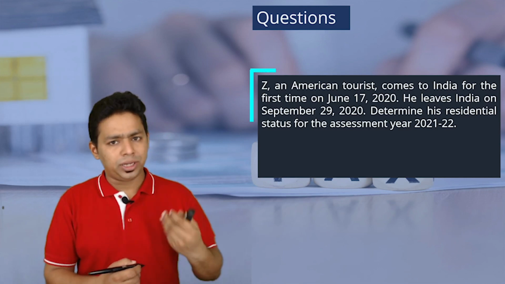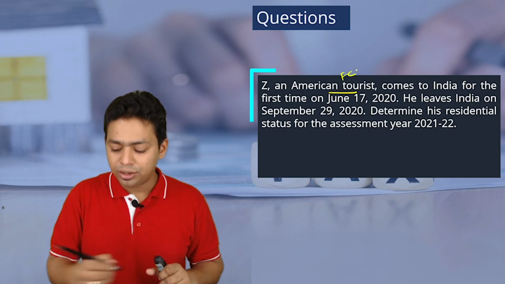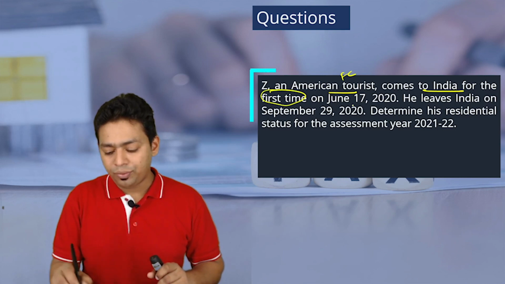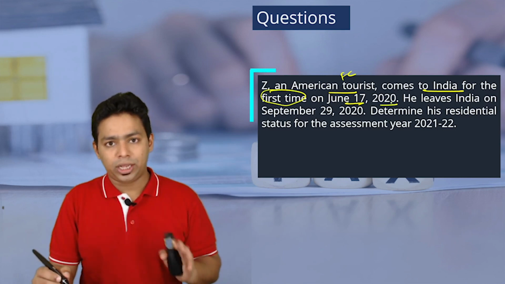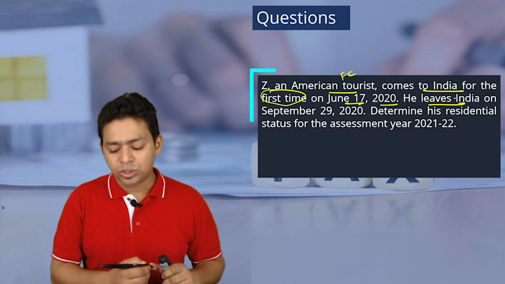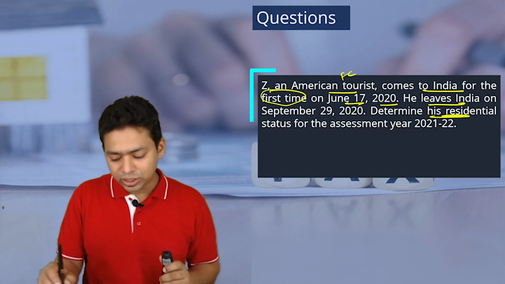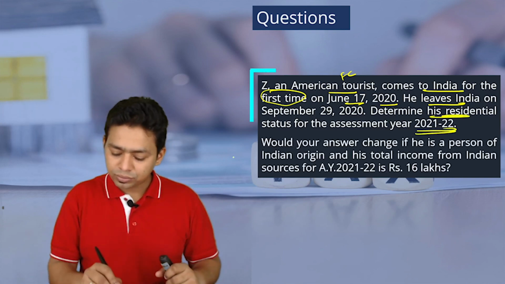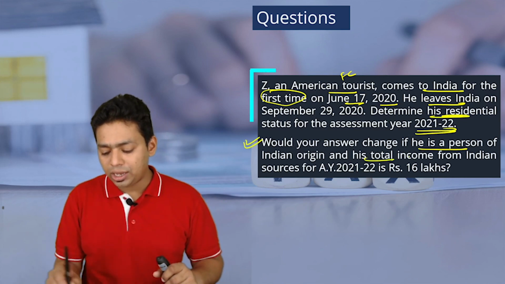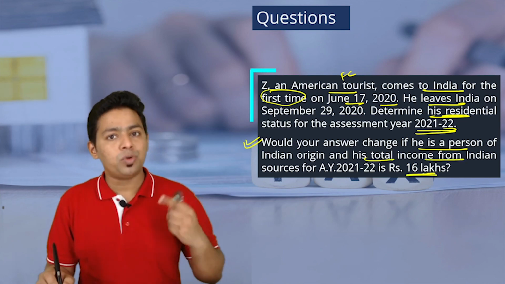Here, just for an example, just a reference: Z, an American tourist, so he's not an Indian citizen, he's a foreign citizen, comes to India for the first time. For the first time he has come to India on June 17, 2020. So during the previous year, for the first time he has come to India. He leaves India on September 29, 2020. So a few days he was there in India. Determine his residential status for AY 21-22. Then they are asking, would your answer change if he is a person of Indian origin and his total income from Indian sources is 16 lakh, which is more than 15 lakh?